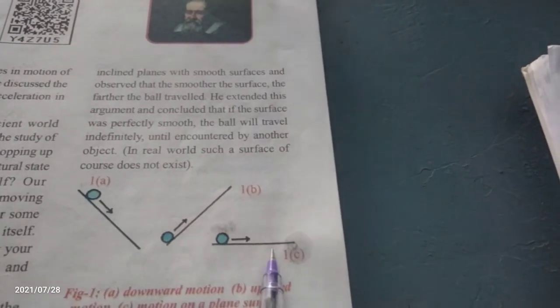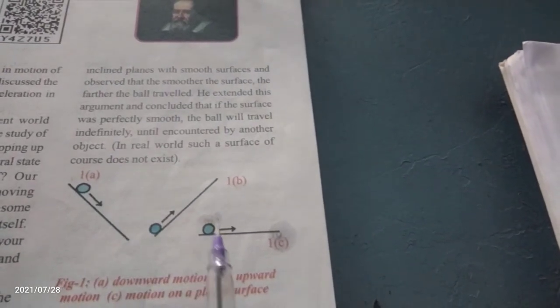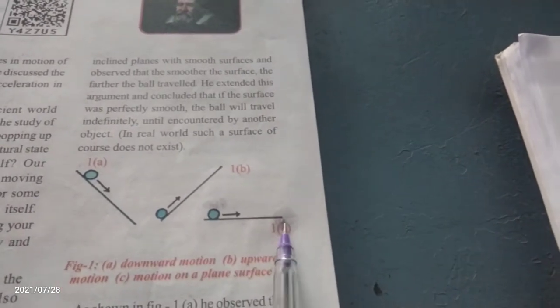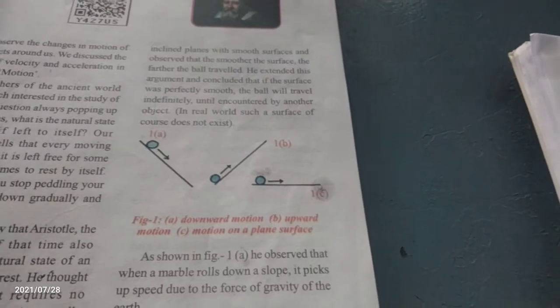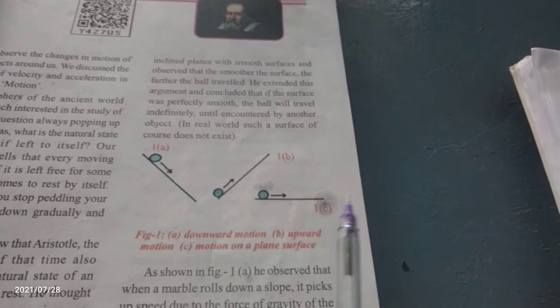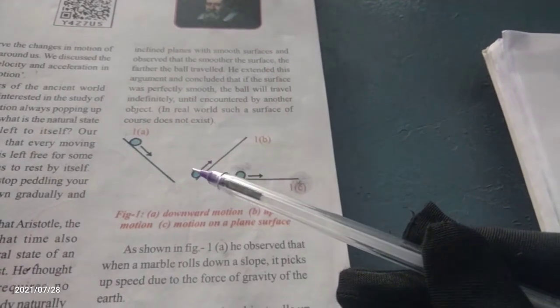Can you see the picture here? This is the three types of motion. Okay, not three types, it is three planes. It is downward motion, it is upward motion, and it is a motion on a plane. First one is, what is that? The ball is rolled down. We observe that when the marble is rolled down a slope, it picks up speed due to the force of gravity of the earth.